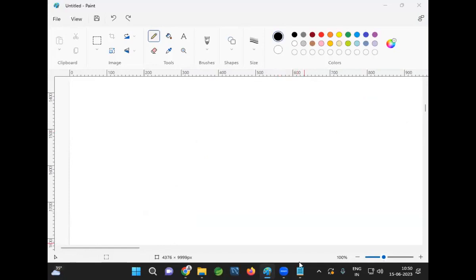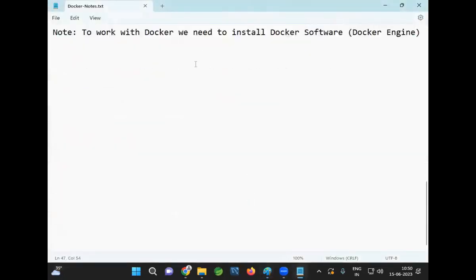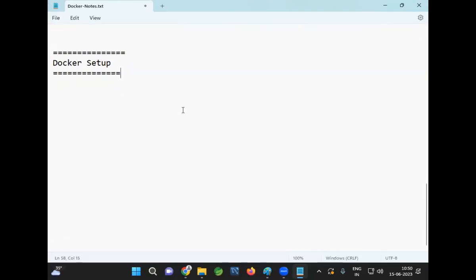Fine. Now, Docker setup. You can install Docker in the Windows machine as well as in the Linux machine. I'm going to teach you Docker in Linux, not in Windows. Docker setup: you can create one Linux virtual machine, and in that Linux machine, we can install Docker.